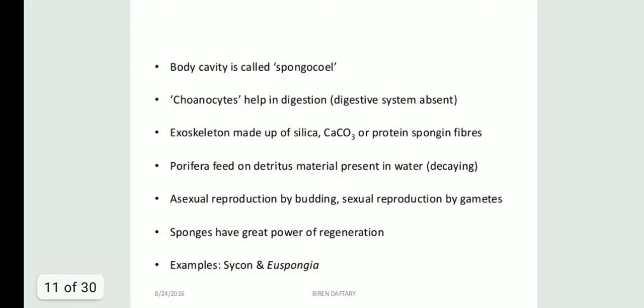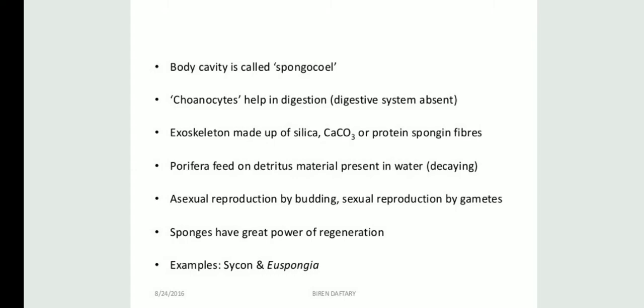And students, in poriferans the digestive system is absent. So there are some cells, choanocytes, that help in the digestion process. Talking about their exoskeleton, that is made up of silica, calcium carbonate or protein spongin fibers. Porifera feed on detritus material present in water, or we can say they basically feed on decaying matter.